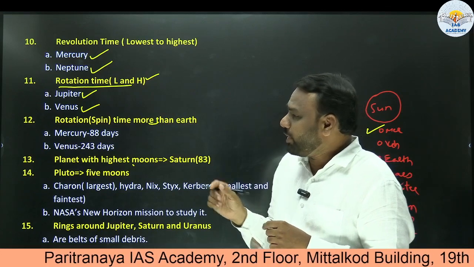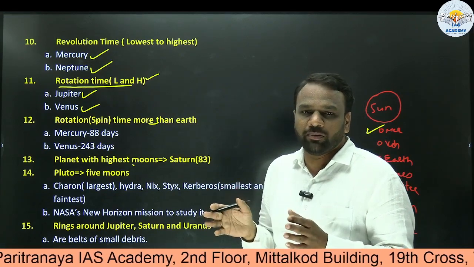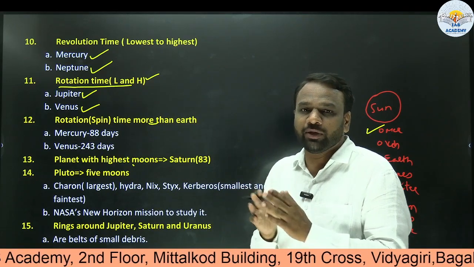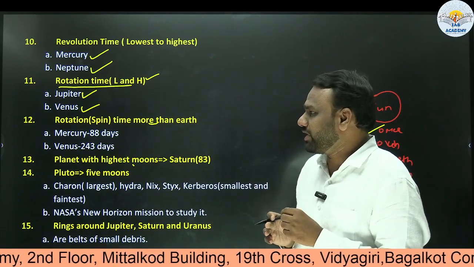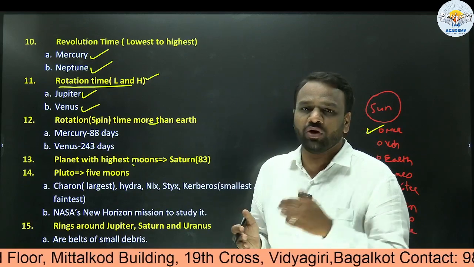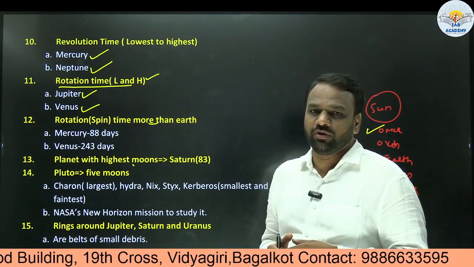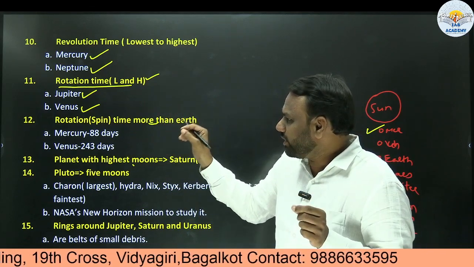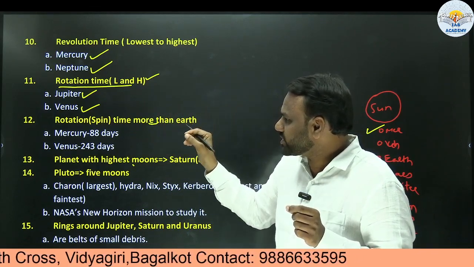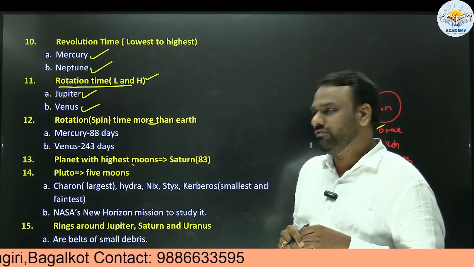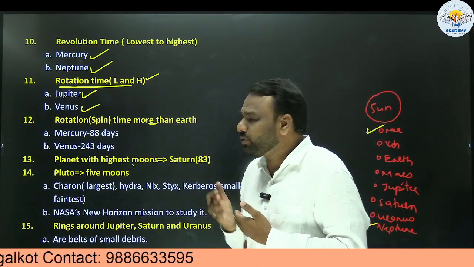The number of days the rotation takes is not important. UPSC does not focus on values, rather it focuses on relative understanding. For example, whether Jupiter's rotation time is more or Earth's is more, whether Venus's rotation time is more or Earth's is more. So we have to focus on the planet with the lowest rotation time, Jupiter, and the highest, Venus.